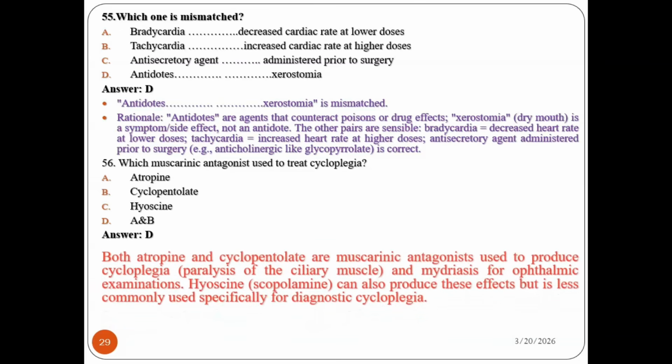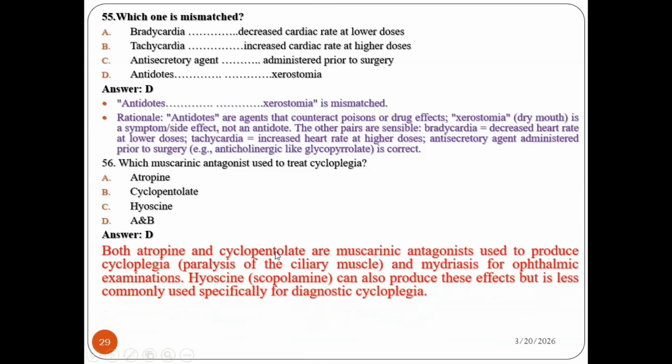Yes, definitely the last option, because both atropine and cyclopentolate are muscarinic antagonists used to produce cycloplegia, paralysis of the ciliary muscle, and mydriasis, dilation of the pupil, for ophthalmic examination. Hyoscine or scopolamine can also be used to produce this effect, but it is less commonly used specifically for cycloplegia. So the answer is cyclopentolate and hyoscine. It is not atropine. So D is the correct answer.